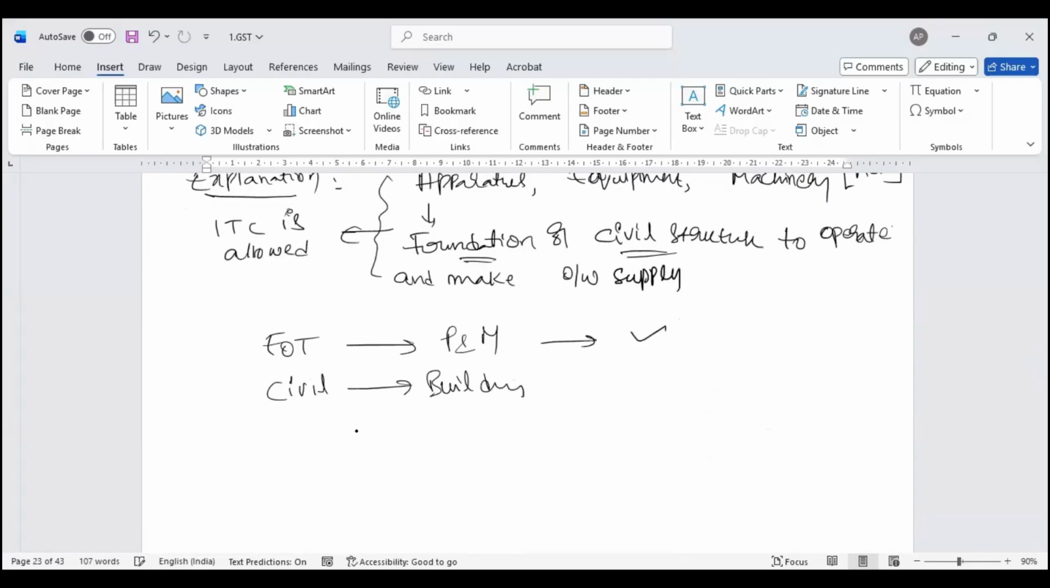Then this I can claim ITC. This I cannot claim ITC. This is what the law talks about. Are we clear?